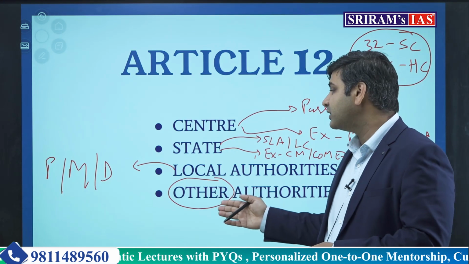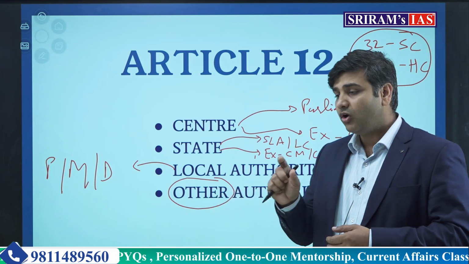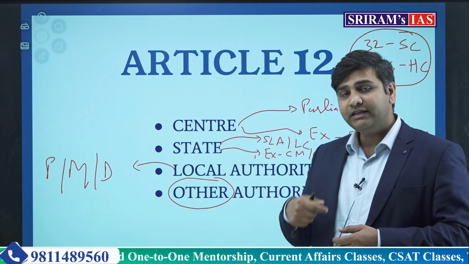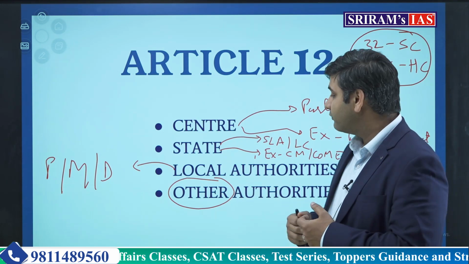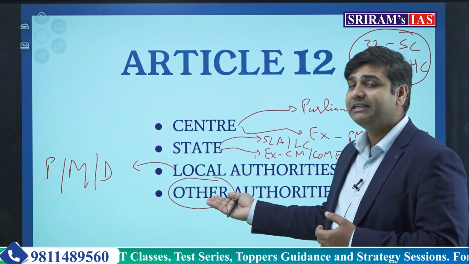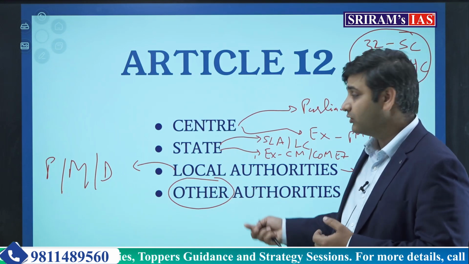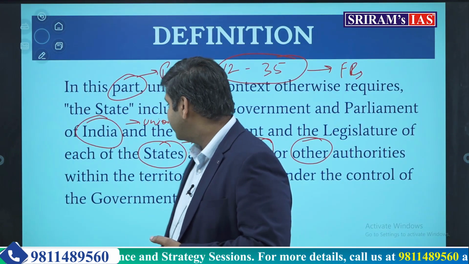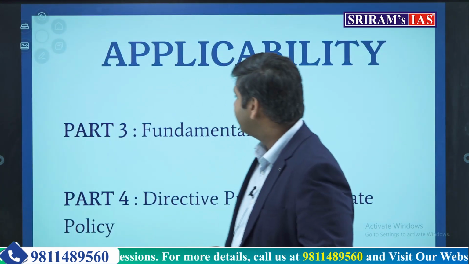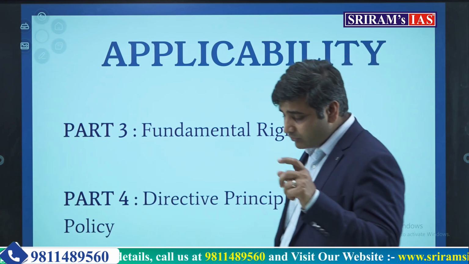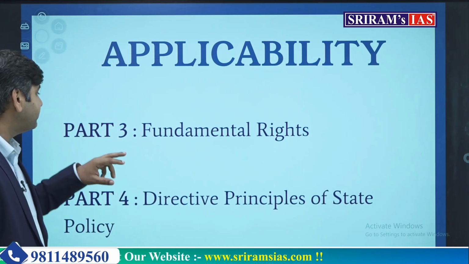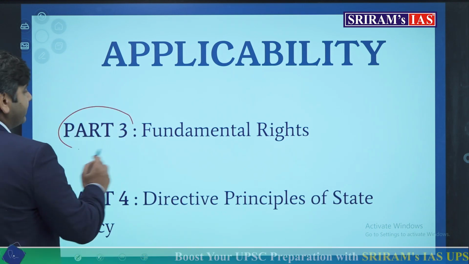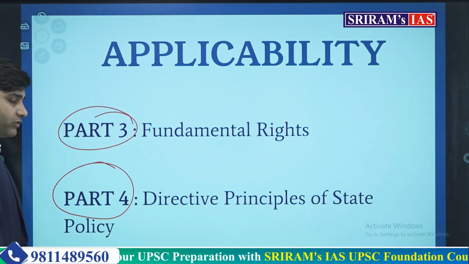Because if something is not defined in the Constitution or is a little vague, it is the interpretation of the Supreme Court which works. Now we will study how the Supreme Court has interpreted this word other authorities. We have already seen this definition. Coming to the next slide, it is important to understand that the definition of state under Article 12 is applicable only on Part 3 and Part 4.